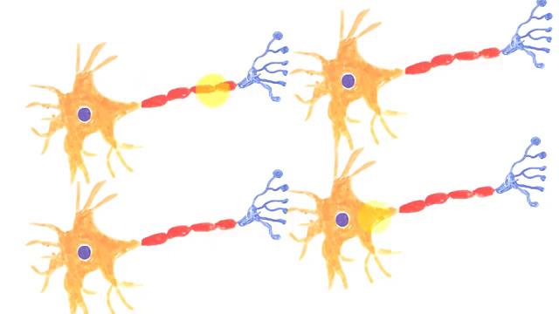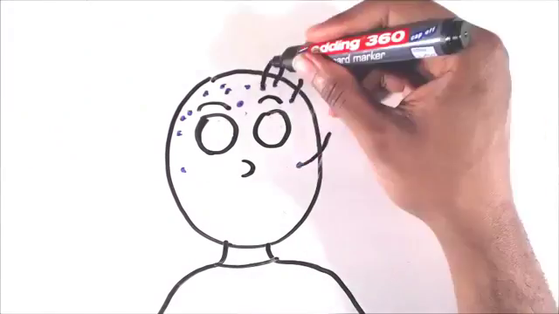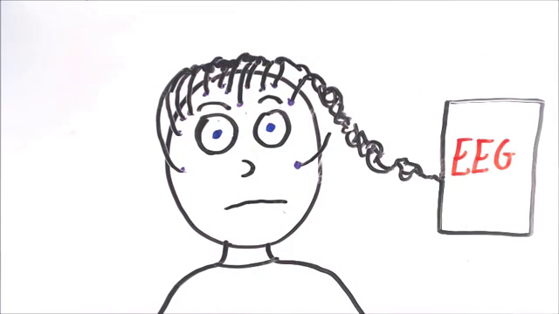However, the extent of the symptoms depends on the area of the brain that the neurons are misfiring in, and people can often feel a seizure about to happen. This is known as an aura. A device called an electroencephalogram is used to monitor these interactions.